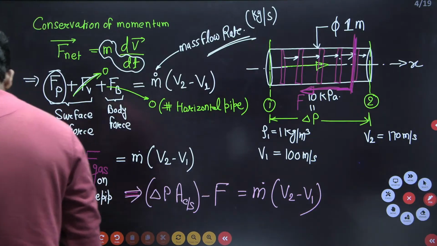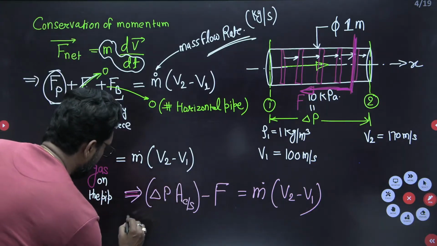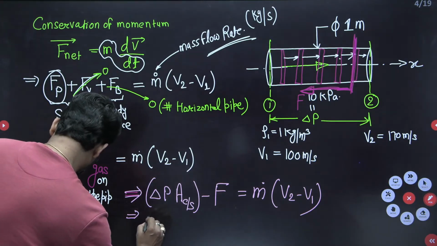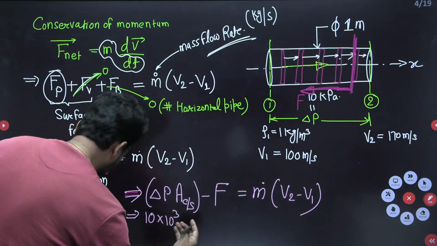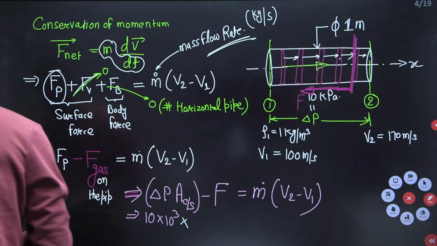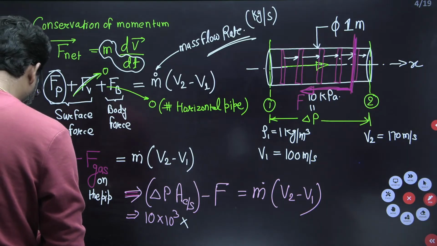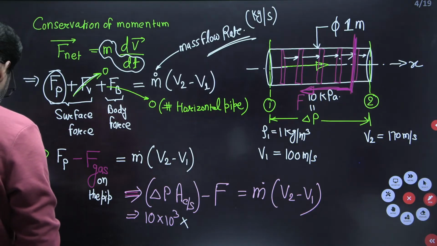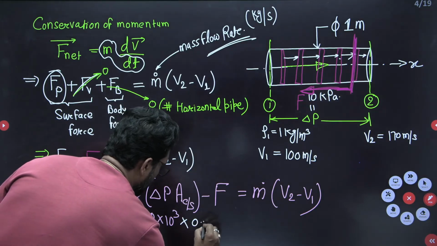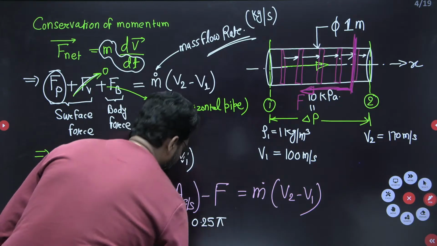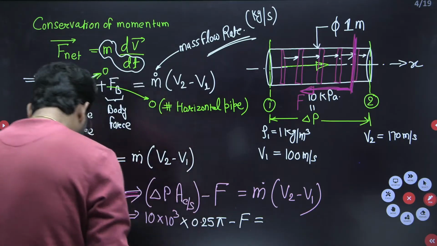Okay, put all these values. What is delta P? 10 kilopascal, 10 into 10 to the power 3. What is the cross section area, beta? The diameter is given, so pi by 4 d square. So pi by 4, that is 0.25 pi, minus this force F.